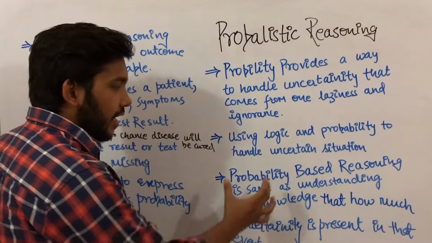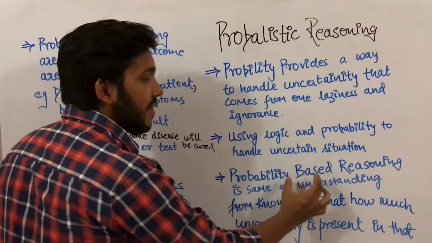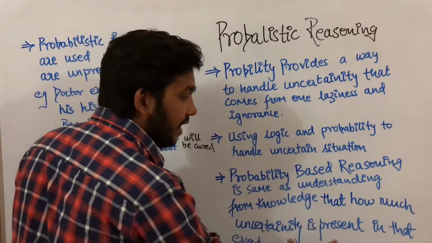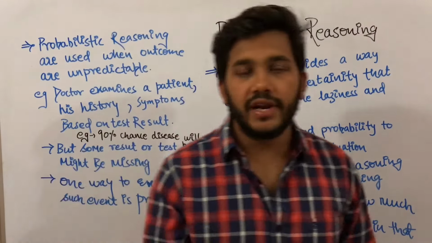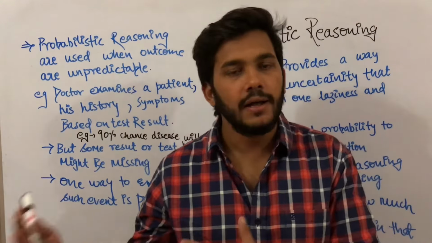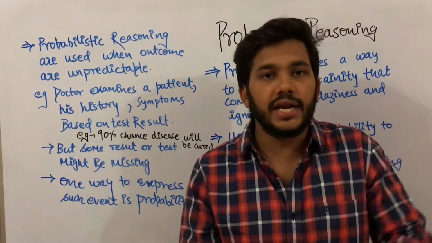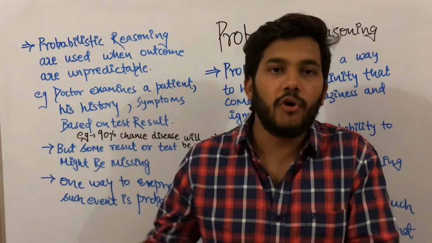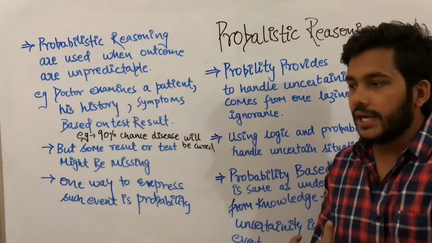You can also say probabilistic reasoning is the same as understanding from knowledge how much uncertainty is present in an event. Suppose our event is the India versus Australia match. In that match, there is uncertainty whether India will win or Australia will win. For such an event where uncertainty is present, we use probability.